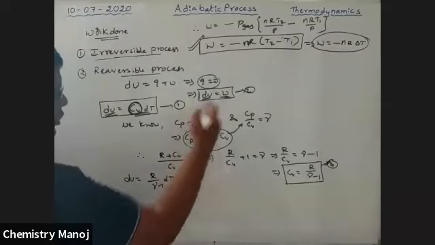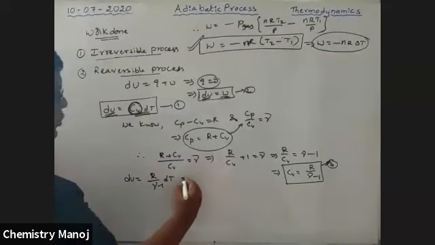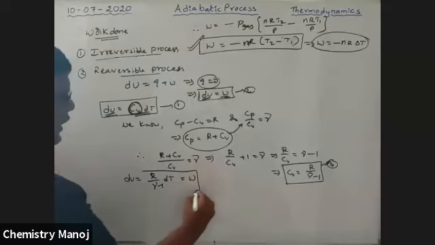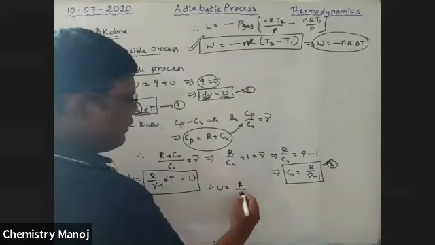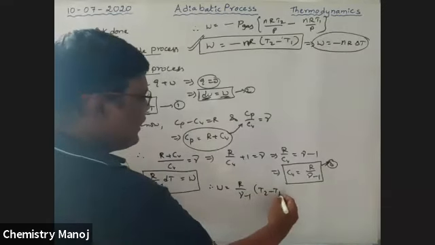And also dU is equal to W. So this is the relation: R by (gamma minus 1) into dT. Therefore, W is equal to R by (gamma minus 1) into (T2 minus T1).